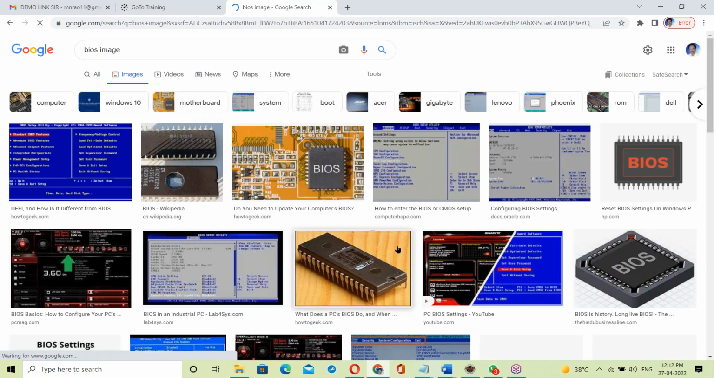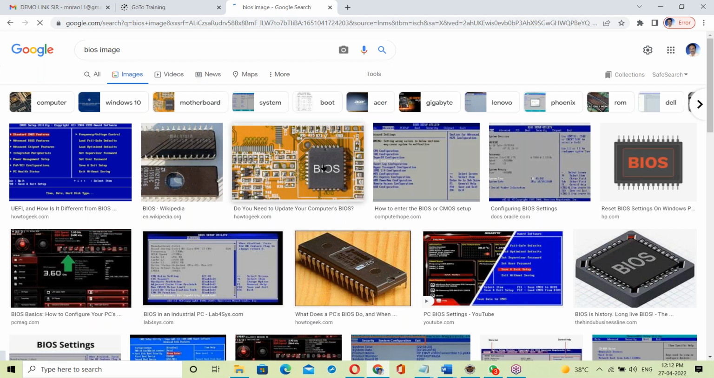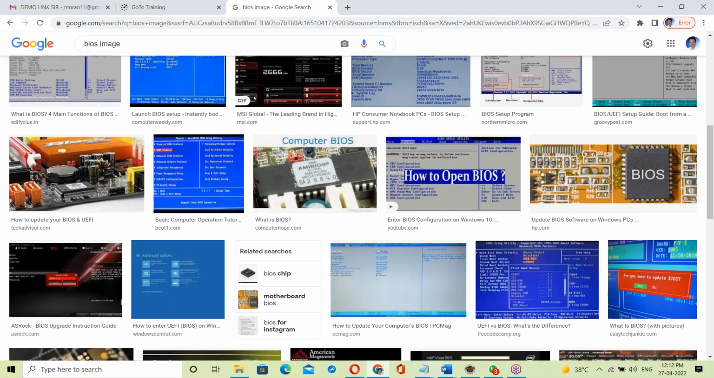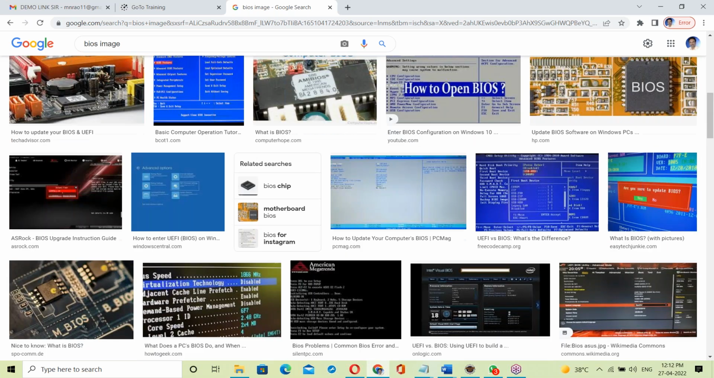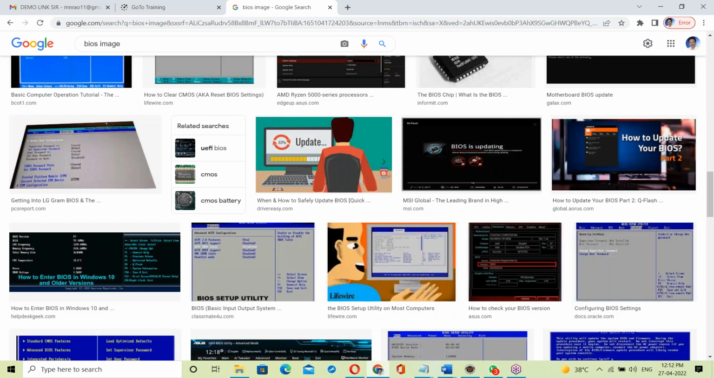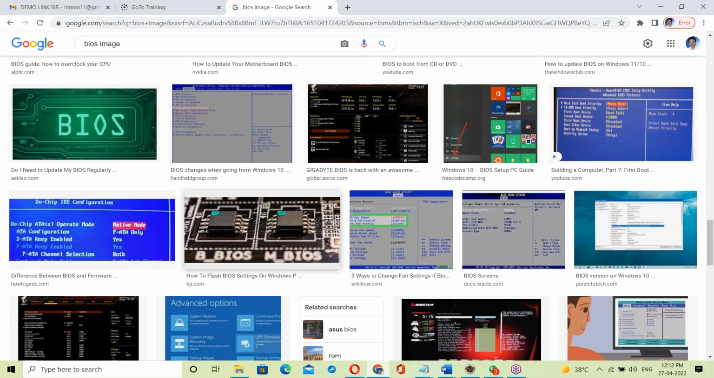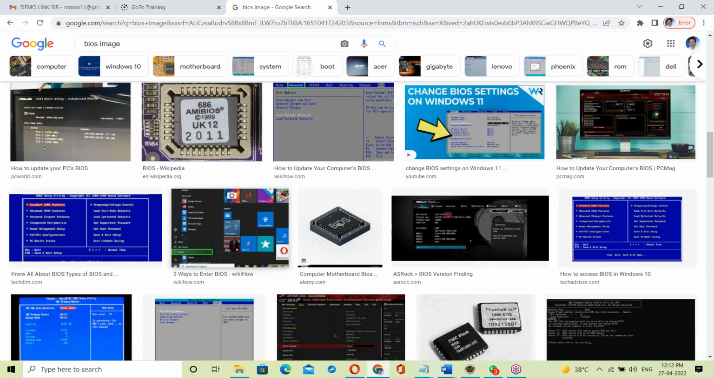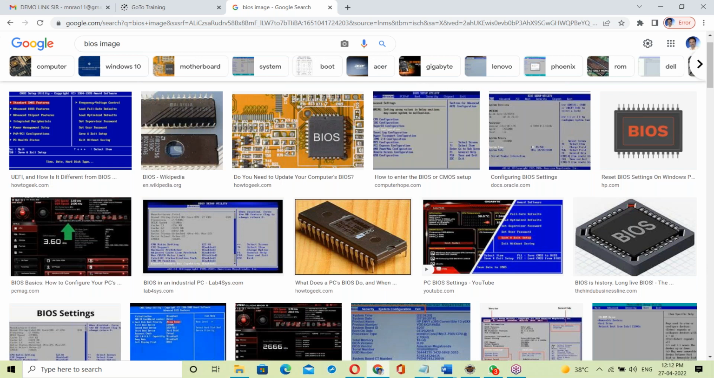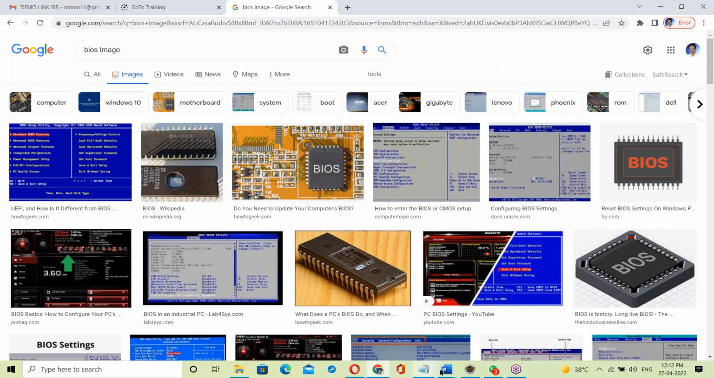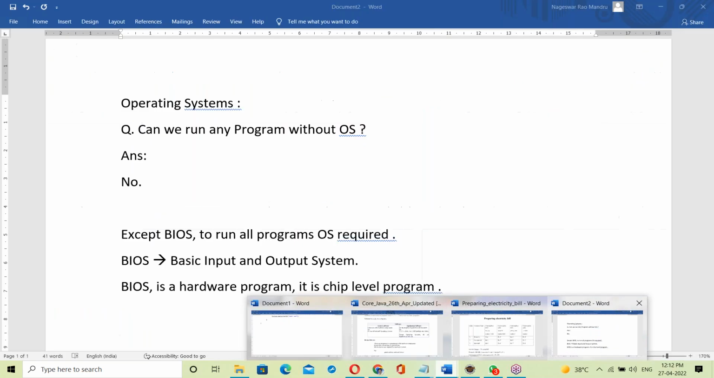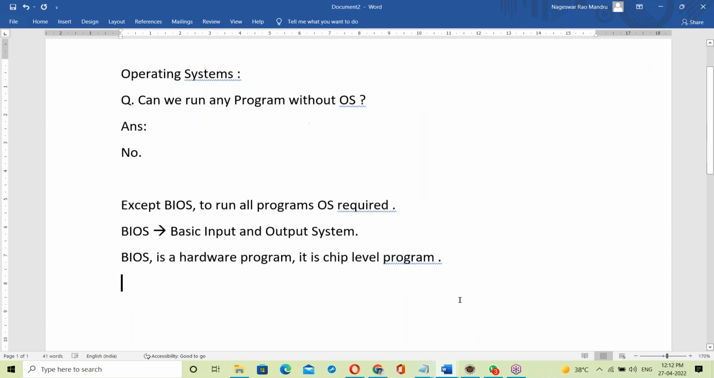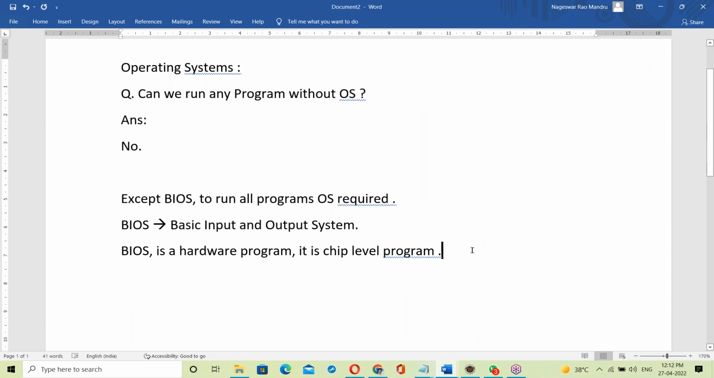See, this is BIOS. Yes, in the motherboard there is a BIOS chip. Then there is a BIOS setup. BIOS setup means the bootable device and all these settings. BIOS is just one chip in the motherboard, and everything is linked to the motherboard. So the BIOS chip is a part of the motherboard. BIOS is a hardware program, a chip level program.